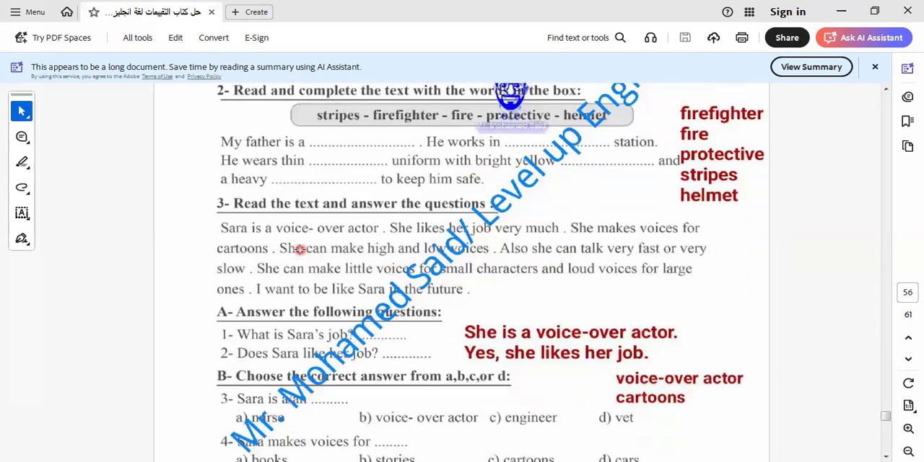Let's read this comprehension together. Sarah is a voice over actor. She likes her job very much. She makes voices for cartoons. So this is the voice over actor, the one who does the voices in the cartoons. I think I can give you examples of this job, like the actors of the cartoons.